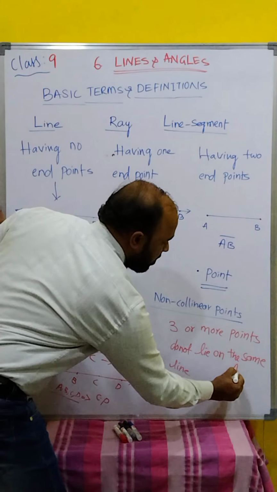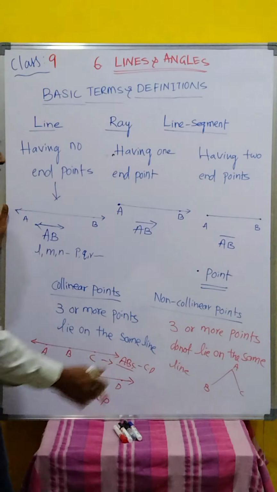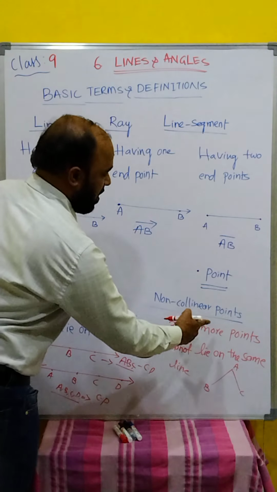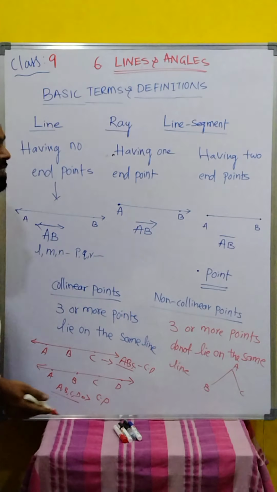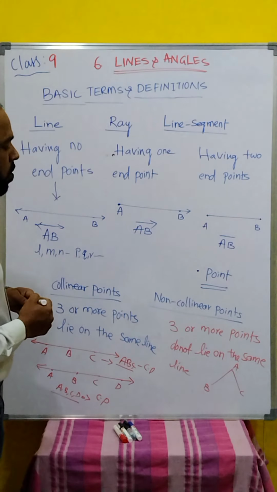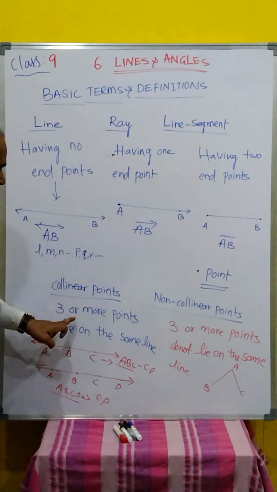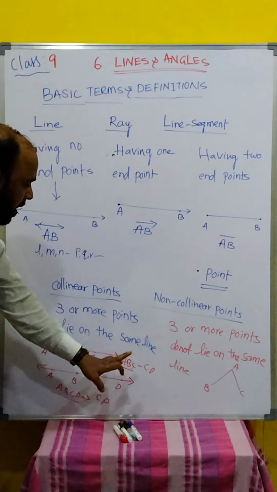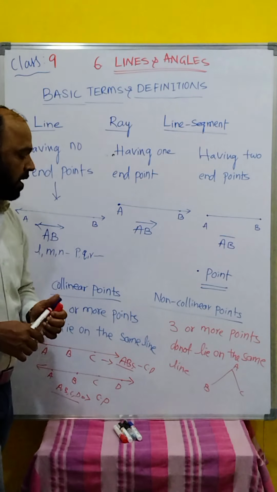A is here, B is here and C is here. What are these points called? Non-collinear points. Collinear points are three or more points that lie on the same line, and non-collinear points are three or more points that do not lie on the same line.